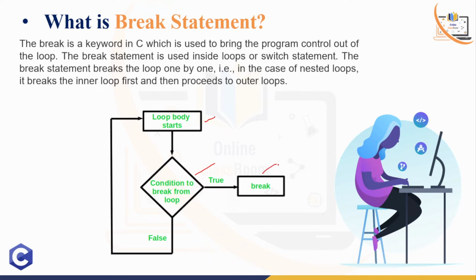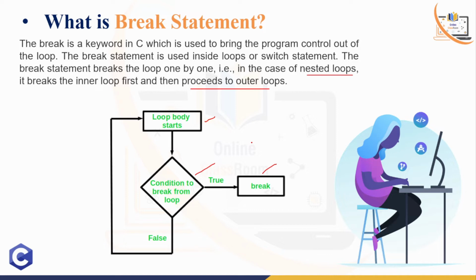Another important part of the break statement is that it breaks the loop one by one. That is, in the case of nested loops, it breaks the inner loop first and then proceeds to the outer loop. When we go to the programming part, then you will understand what it means.